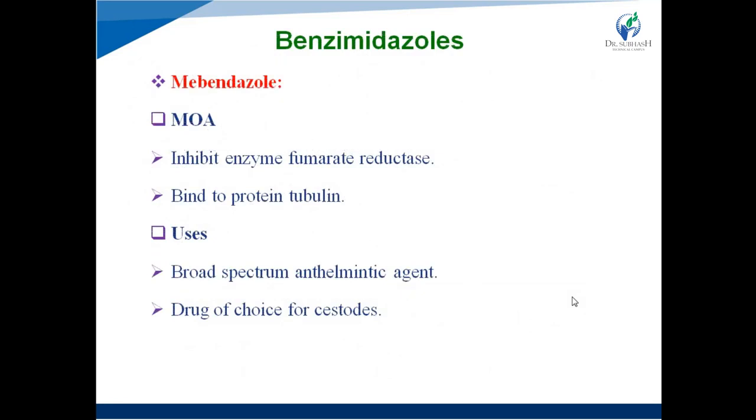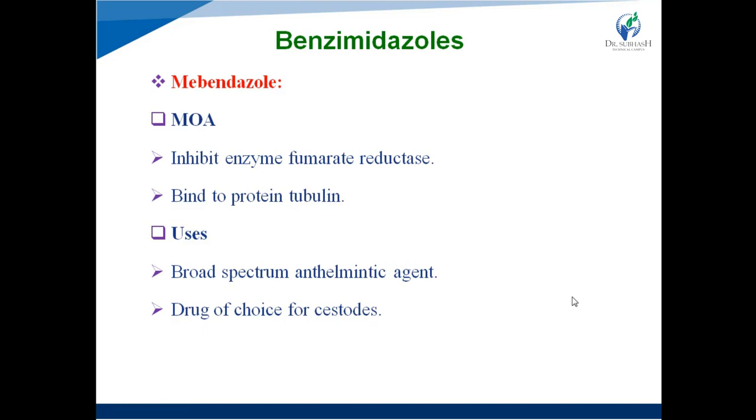Next, coming toward the description of the different anthelmintic agents. So start with the first class, benzimidazoles. Right? Examples are mebendazole and albendazole. So first one is mebendazole.